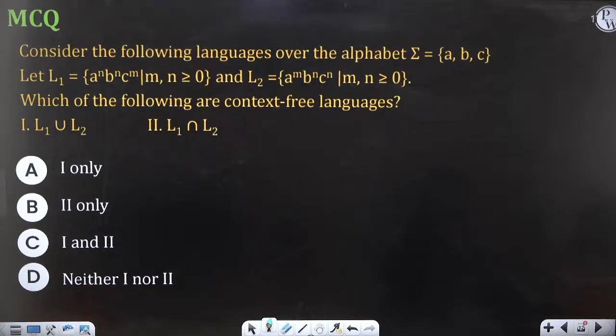L1 and L2 are given. Context free, you need to identify union or intersection. Oh, it's a very easy question, looks like. It will not take much time. So the only right answer is option A. Great.